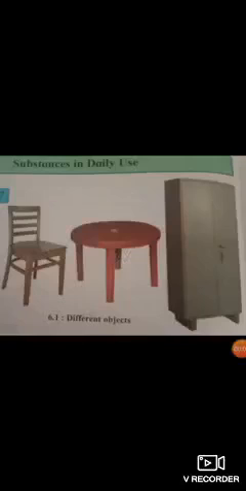Today we are going to begin with the sixth lesson of science, that is substances in daily use. Now on the screen you can see different objects shown in the figure. Can you tell me, children, which three objects you see in the picture? Yes, we are able to see a chair, a table and a cupboard. How did you identify them? You were able to identify them because of their shape and the arrangement of their parts.